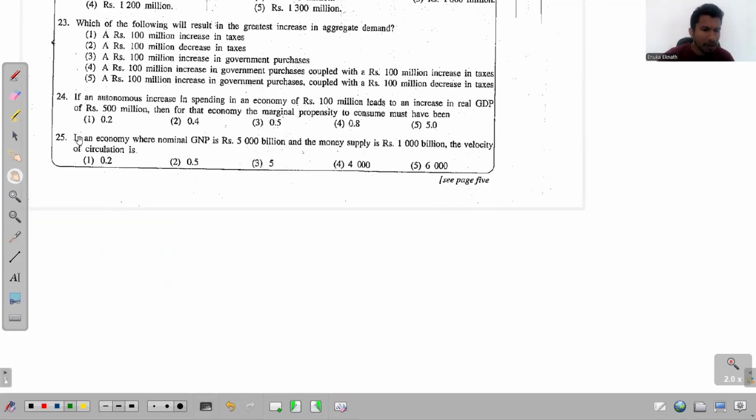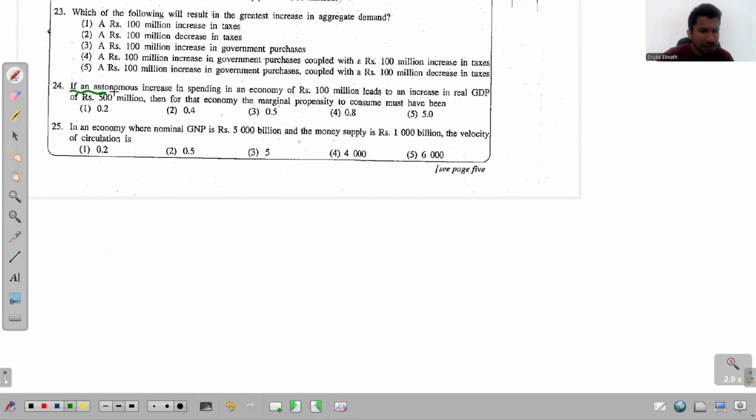Now look at this question number 24. It says, if an autonomous increase in spending in an economy of 100 million leads to an increase in real GDP of 500 million. Both questions test the same theory. Earlier, what did we use in the calculation? Delta y is equal to the multiplier times the change that happens in the autonomous spending.